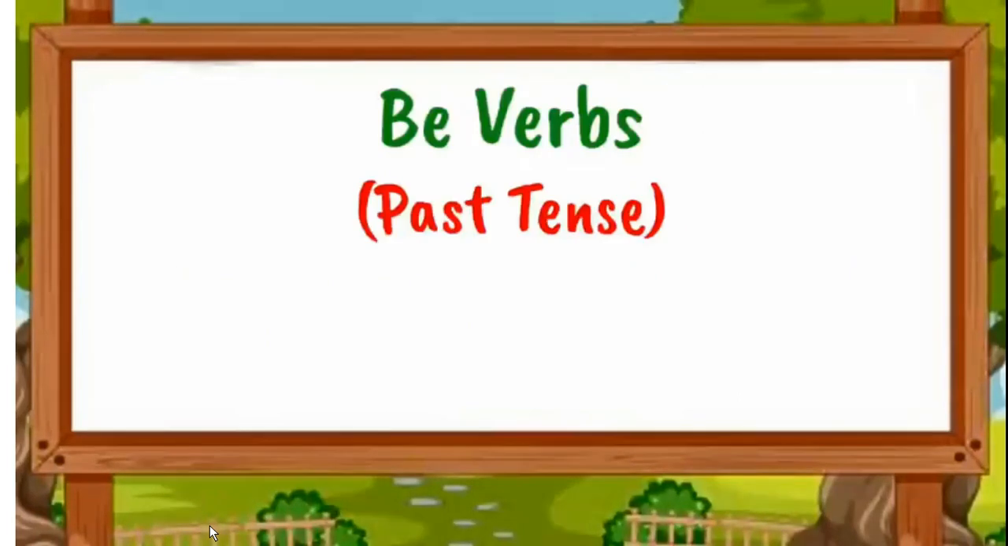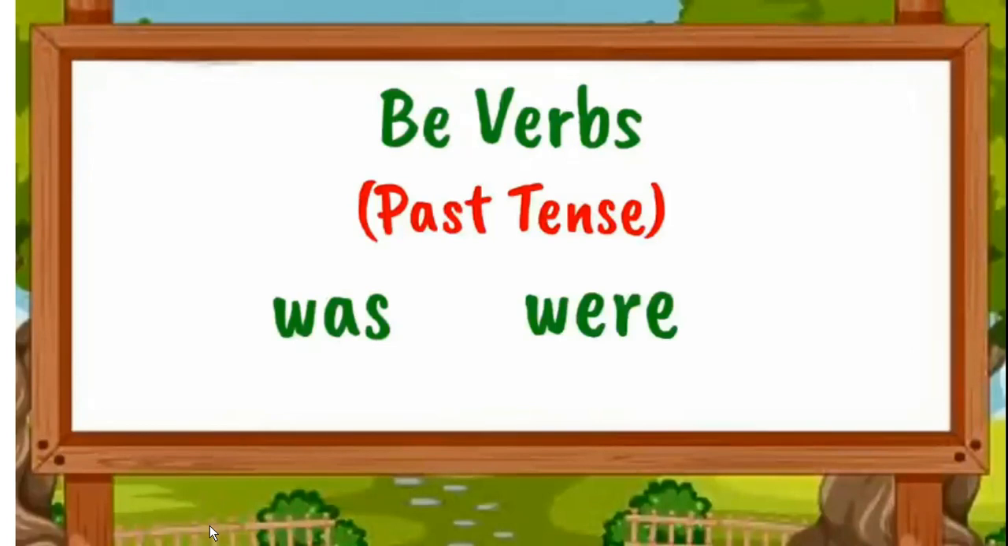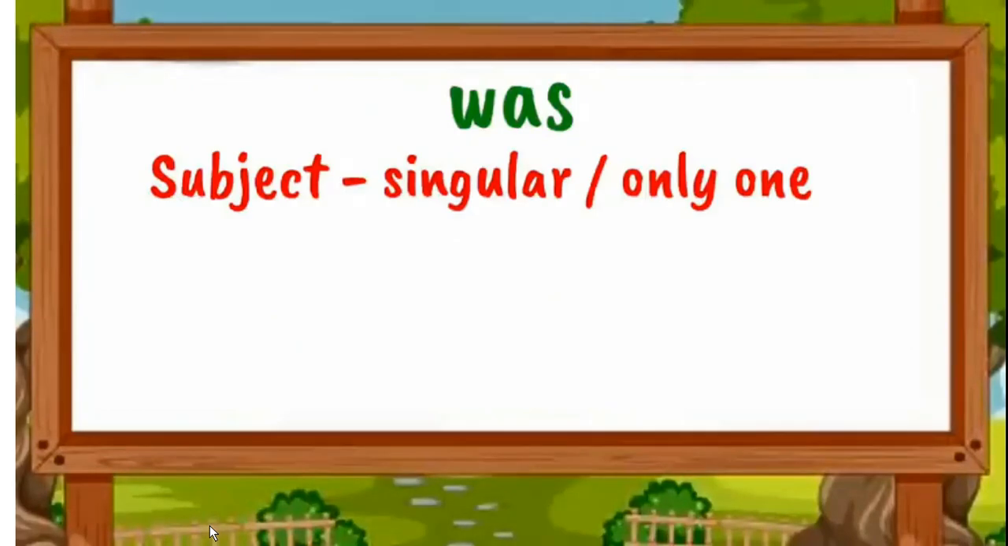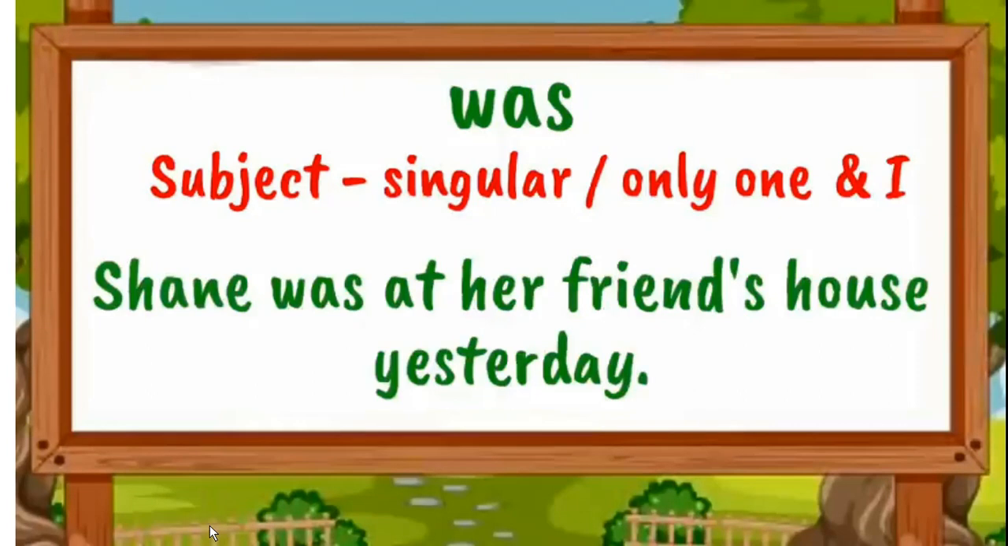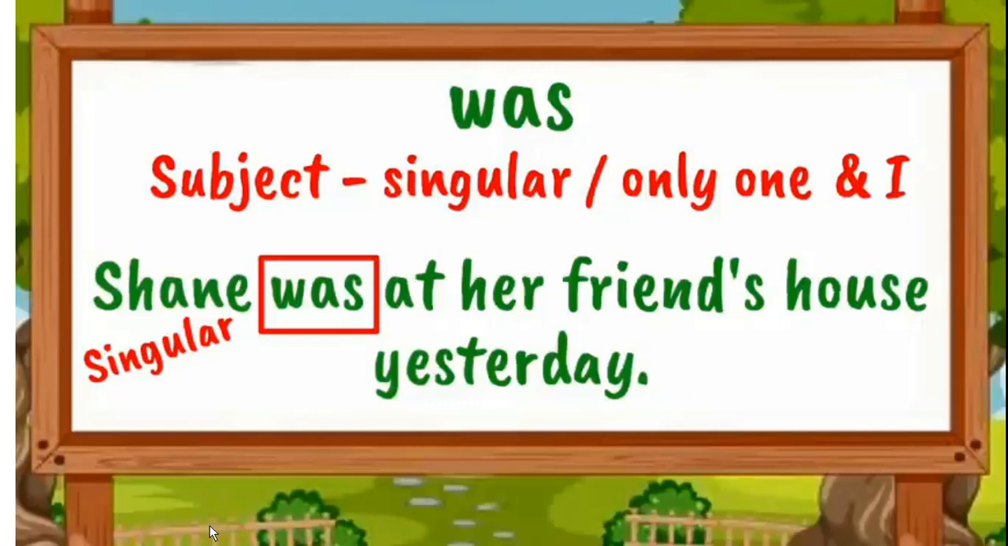Now the be verbs for the past tense. For the past tense we use two verbs, was and were. Was we use with singular, only one person or one thing, and I is also singular, so we use was with I also. Like, Shan was at her friend's house yesterday. Here I am using the verb was, the meaning of that is "tha", and Shan is a name of a person, which is only one.